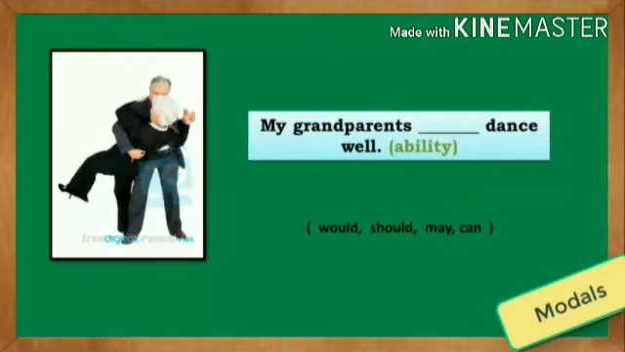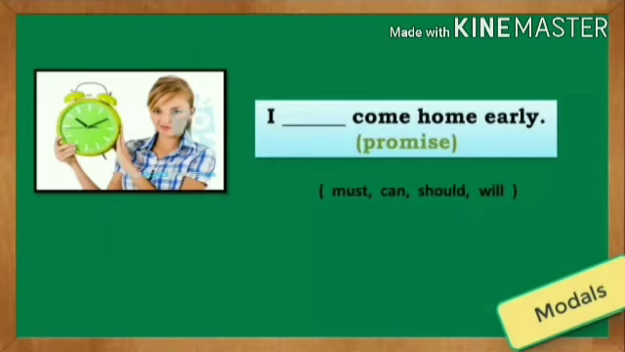Second one. My grandparents blank dance well. The modal verb needed in the sentence means an ability to do something. Is it would, should, may or can? The correct answer is can. My grandparents can dance well. Can is a modal verb which means an ability to do something.